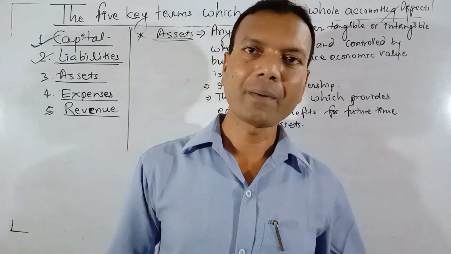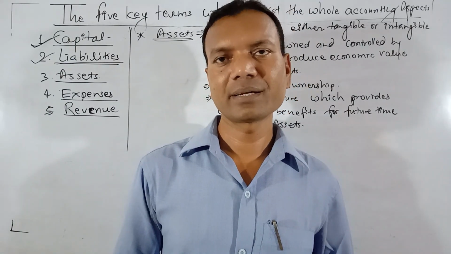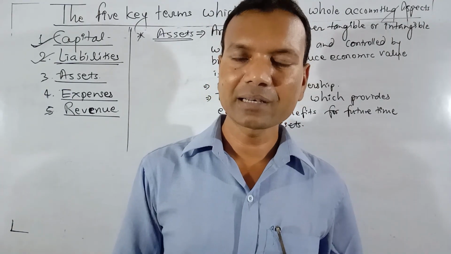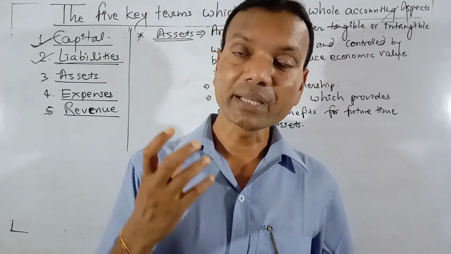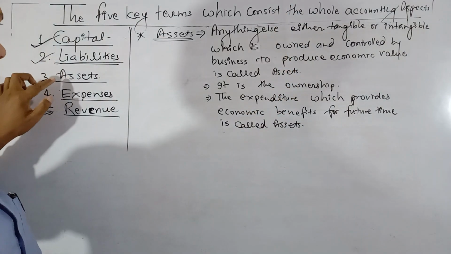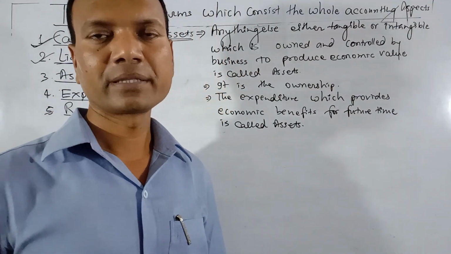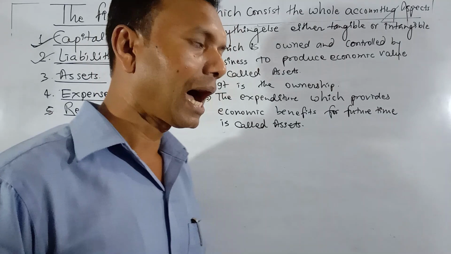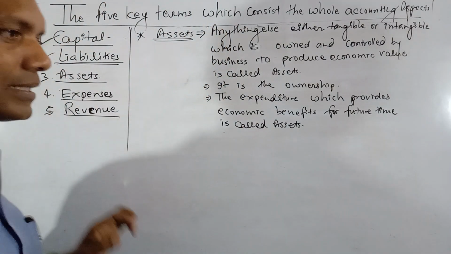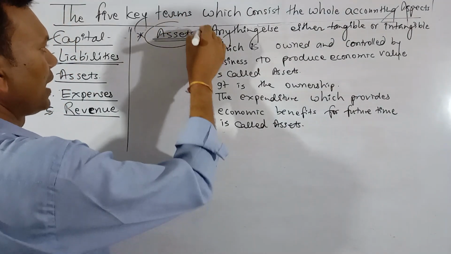Do you know the five keywords which constitute every concept of accounting? You use them from the beginning to end. Whenever you start recording transactions, you use these five words only. These are capital, liabilities, assets, expenses, and revenue. We have to discuss these terms one by one. Out of these, I have already discussed capital and liabilities in an earlier video. Today I am going to discuss assets.